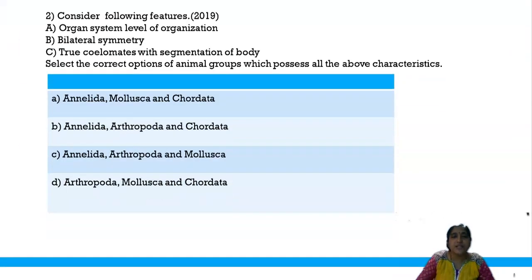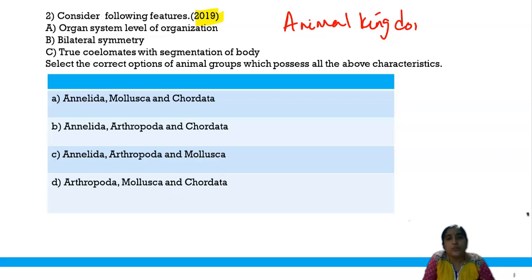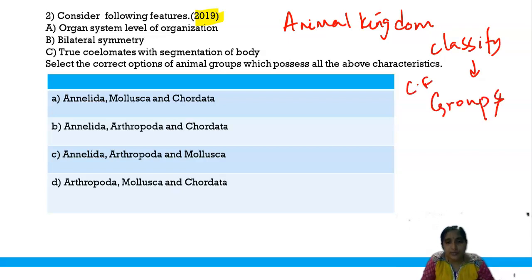The animal kingdom. This question is from 2019, and it is from the animal kingdom. Students, various animals are classified into different groups based on some common features. Now this question is about such common features. Let's see the question.